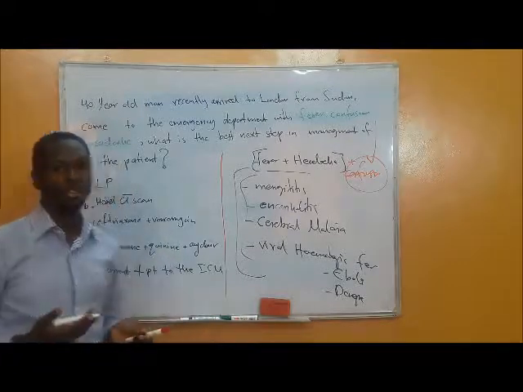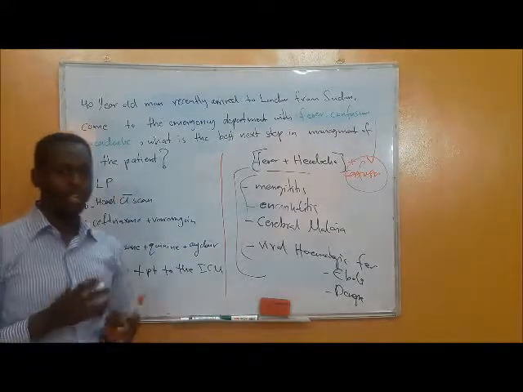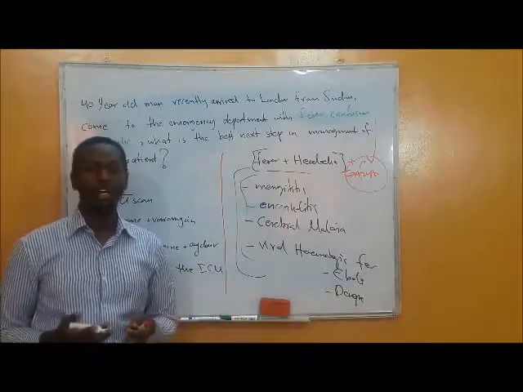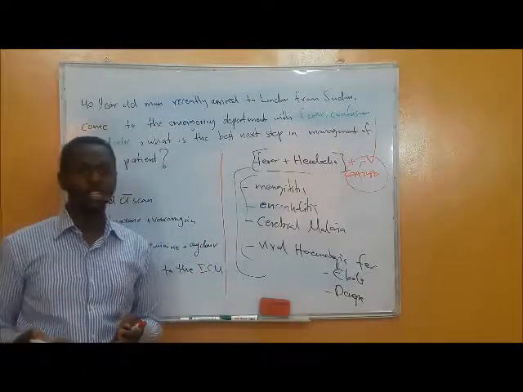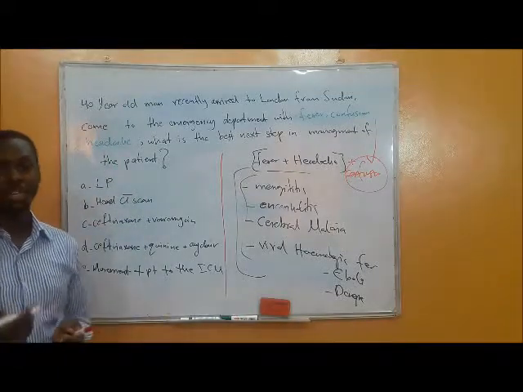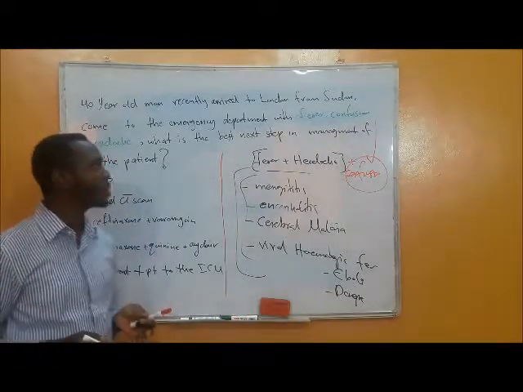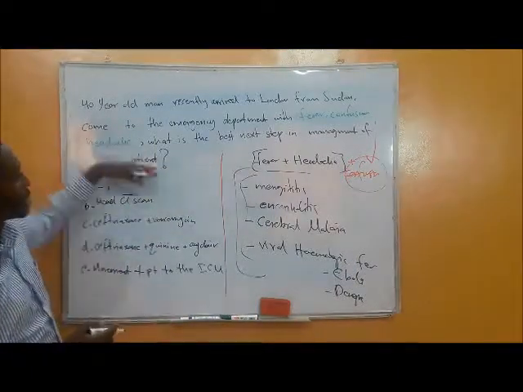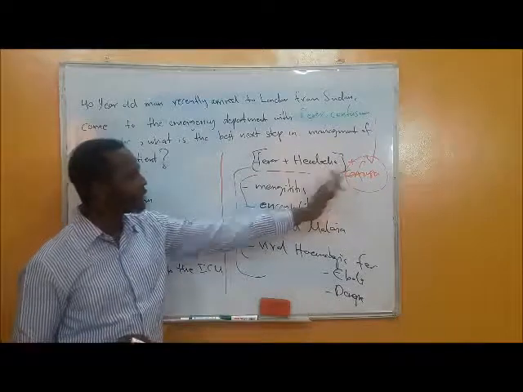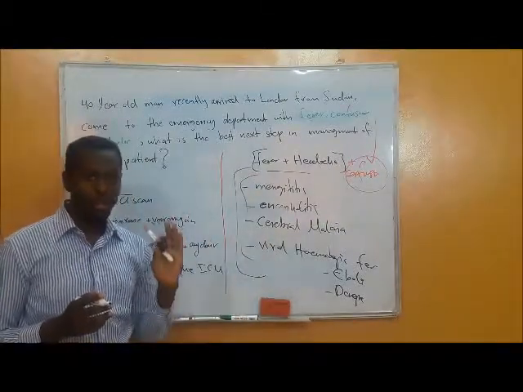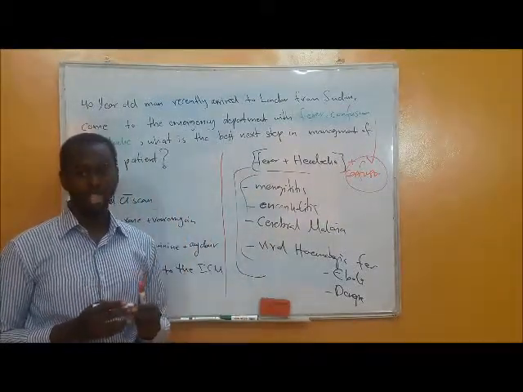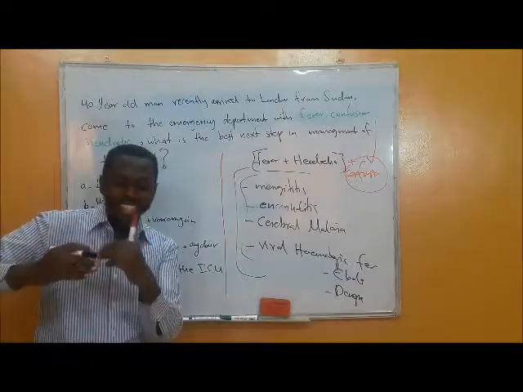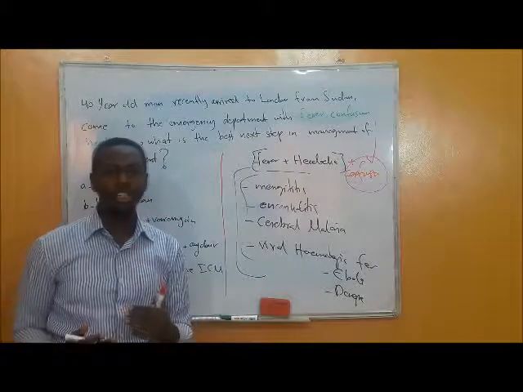This is an immunocompetent individual coming from a country known to have multiple comorbidities such as infectious diseases, malaria, viral hemorrhagic fevers, leishmania, and so on. Okay? So he has fever, confusion, and also headache. So our keyword now is that we have confusion. This patient complains of confusion and neurological manifestations. Okay, we want to know what's the most important next step in the management of this patient.